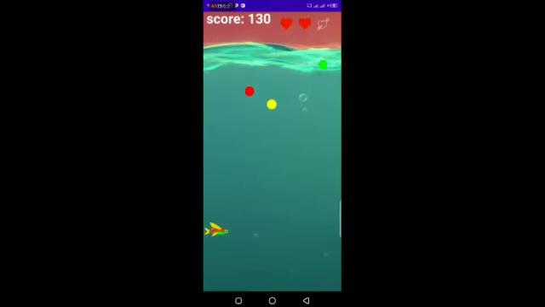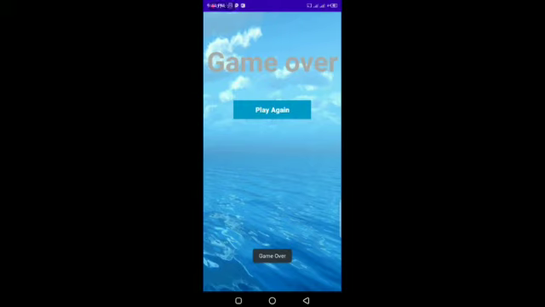And you see, if you touch the screen, the fish flies up in the air. It is a very simple and interesting game. If you are free, you can enjoy this game. Let's get the last red ball. Now this turns into this screen. So this is my project of the semester.